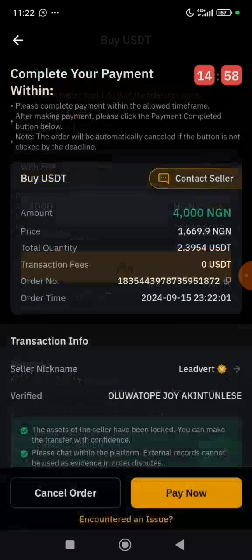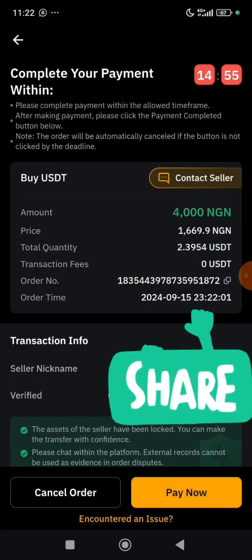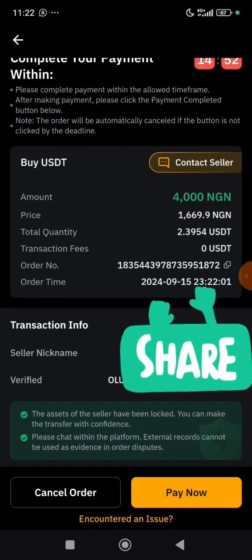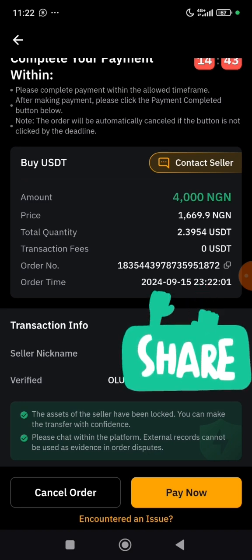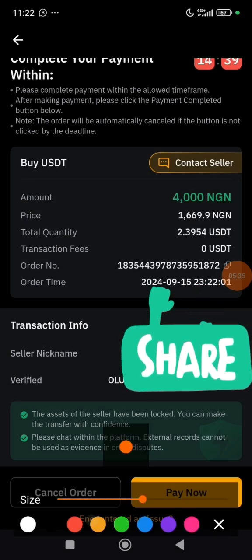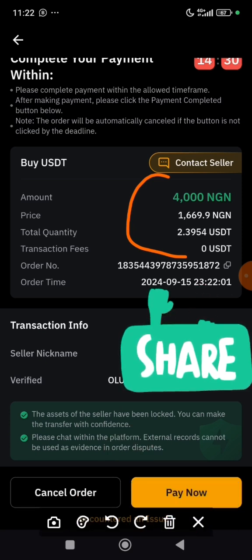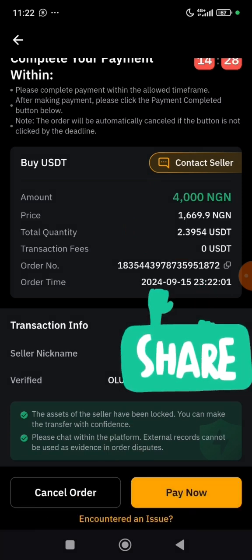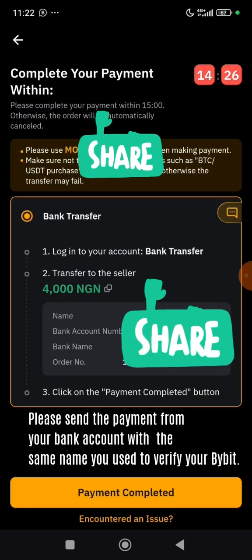Once you tap on buy, it is going to bring up this page showing you the amount you want to buy, the value in USDT, and how many units of USD you will get. Everything is here. I believe you can see it clearly. So the next thing now is to tap on pay now. You tap on pay now. It will bring up another page again.